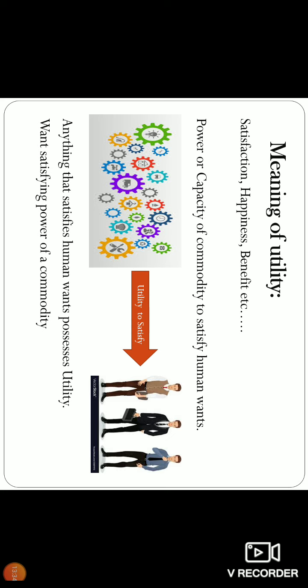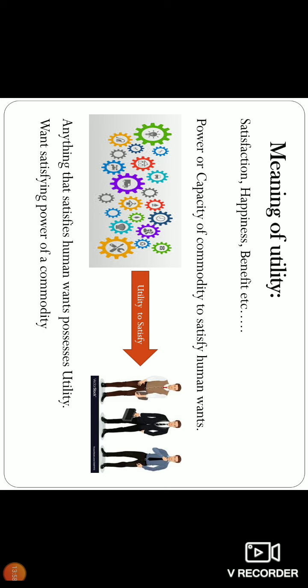It's a one mark question, fill in the blanks, and you will also get a one mark question answer. It's the capacity of a commodity to satisfy wants. What is that? It's a capacity. So it's a power, it's the energy, it's the ability of the commodity. That ability of the commodity, what does it do? It satisfies human wants. Who has this ability? Goods and services. That's the whole answer.